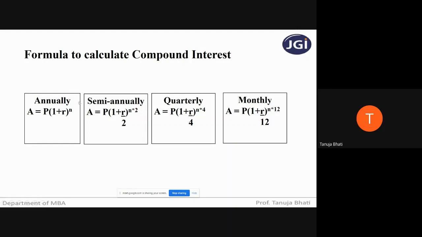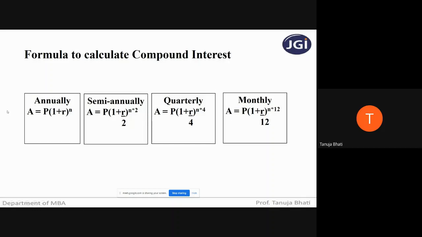Now, how is the solving going to happen? How are you going to solve this particular formula that we will be seeing when we solve the problems on compound interest? So students, have you all understood what is compound interest? Compound interest is an interest that is calculated on the original principal plus the interest previously earned. So on the principal amount plus the interest, you are going to calculate compound interest.